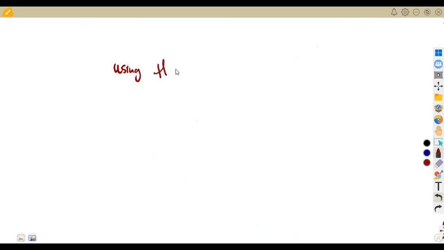the calculator. Using the calculator to determine the values, all right, to determine the y values. So these are going to be the y values.